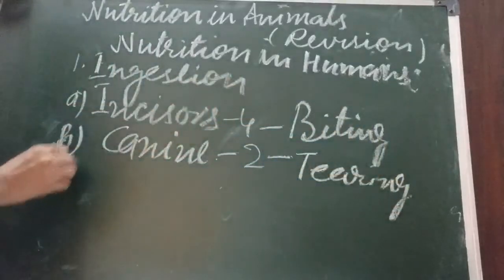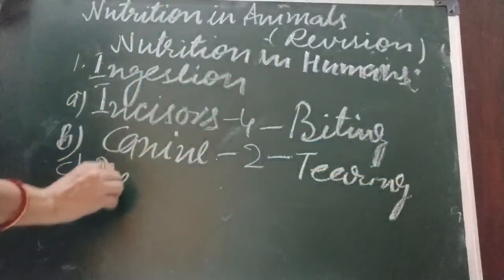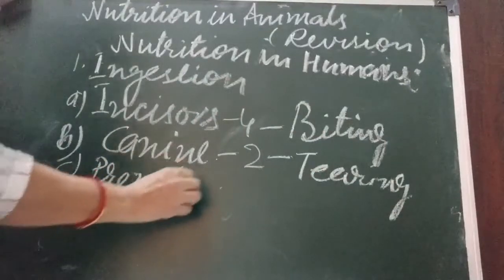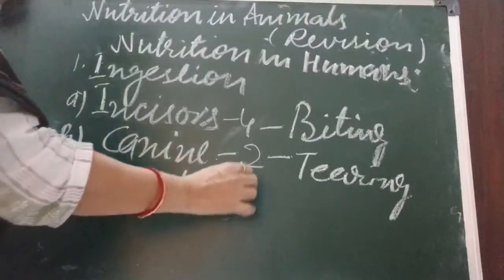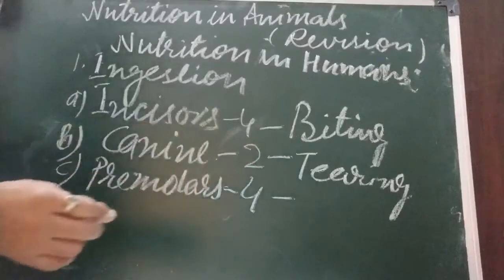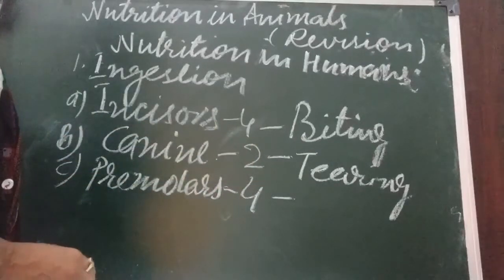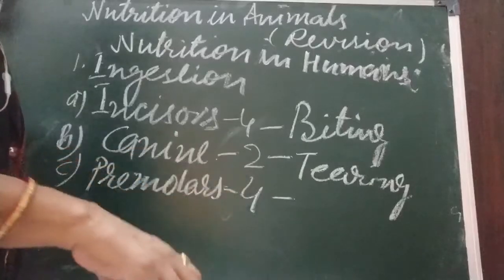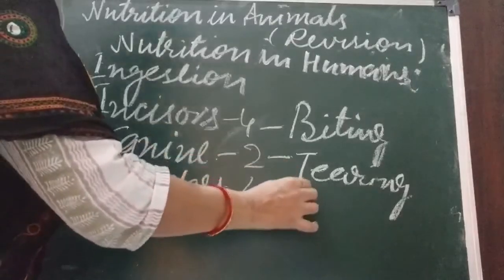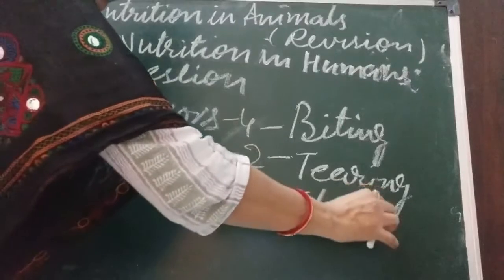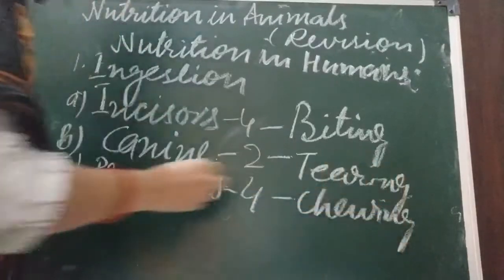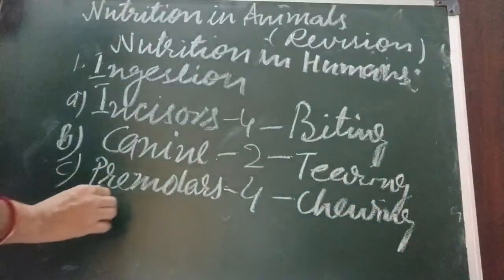Third is premolars. They are 4 in number, and they are flat, they help in chewing the food, so they are called grinding or chewing teeth. Okay. Now next is the molars.